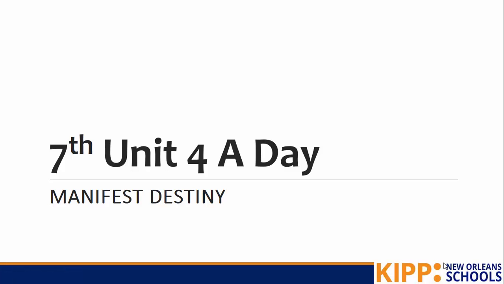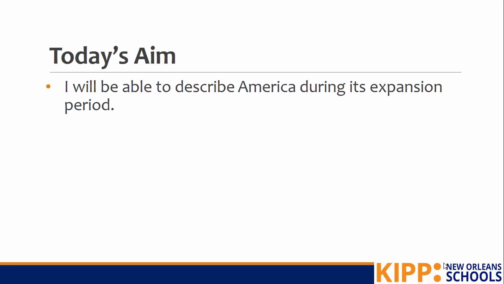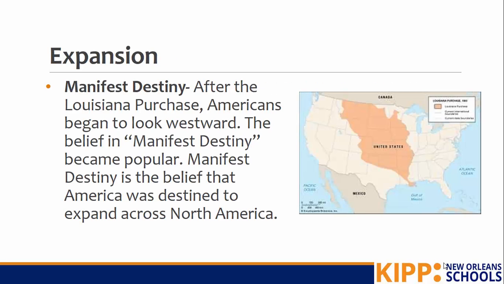Today we're reviewing Unit 4 content on Manifest Destiny. Our goal today is to describe America during its expansion period. So a little bit about why and how America expanded. After the Louisiana Purchase, Americans began to look westward. The belief in manifest destiny became very popular. Manifest destiny means the belief that America was destined, it was born to expand across the North American continent.